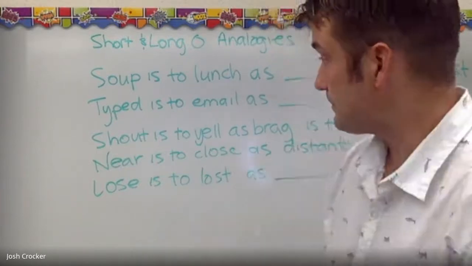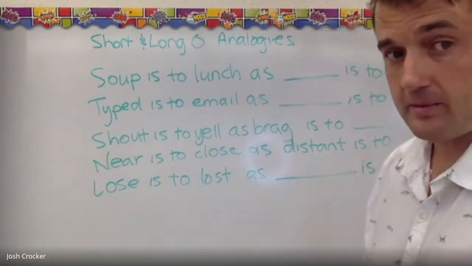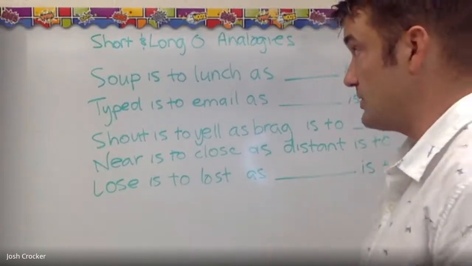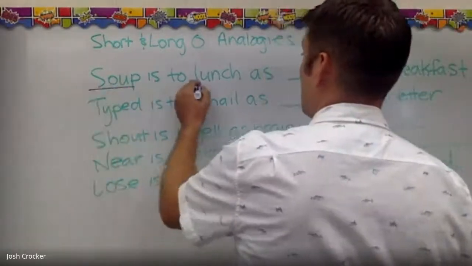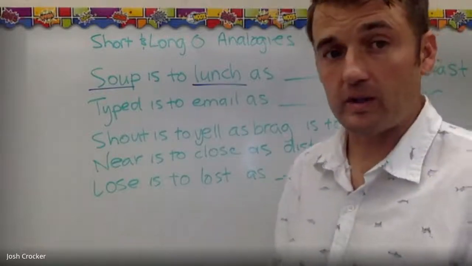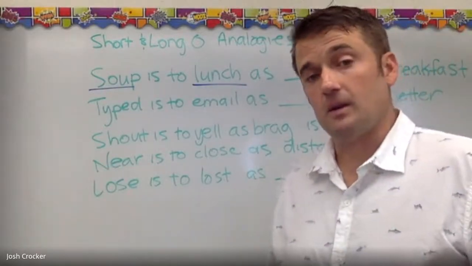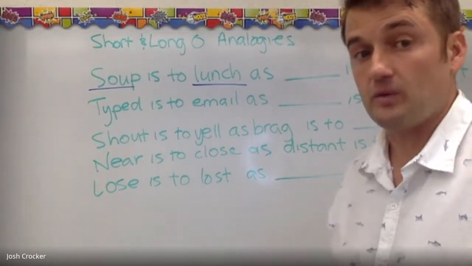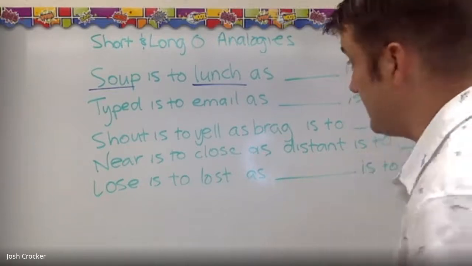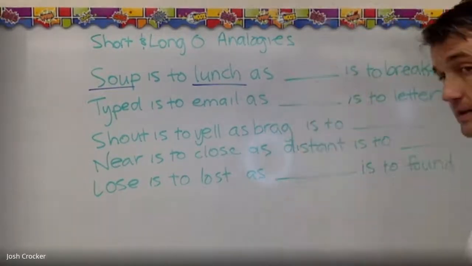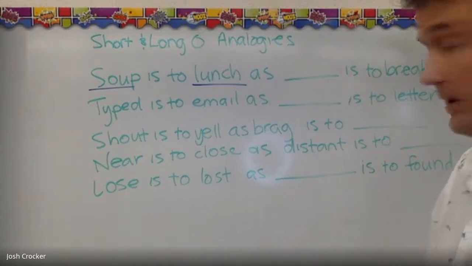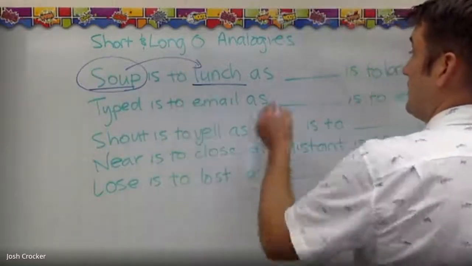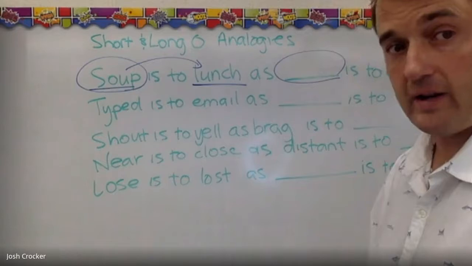Okay, so I've got some examples to show you what I mean. Soup is to lunch. Those are our first two words, soup and lunch. What is the relationship between those two words? Well, soup is something you might eat at lunch, right? Soup is a lunch food. So then it says as, missing word, is to breakfast. Well, I know here that we have lunch food, lunch. So here I need breakfast food.